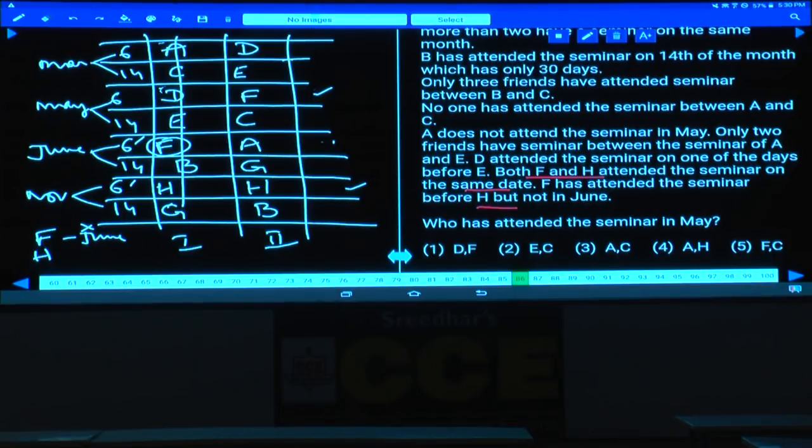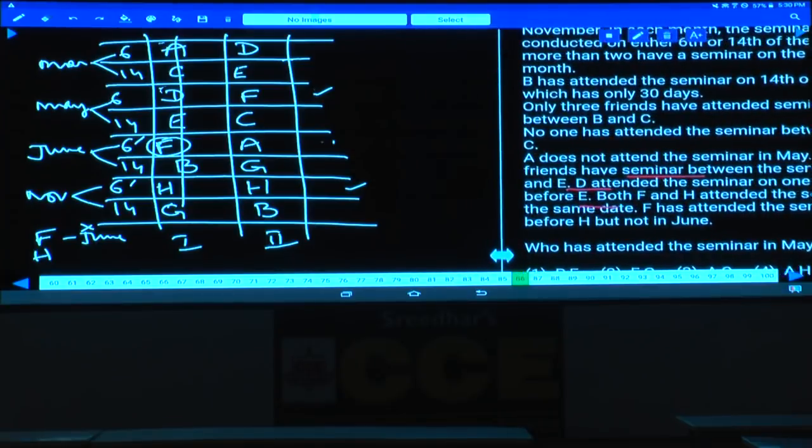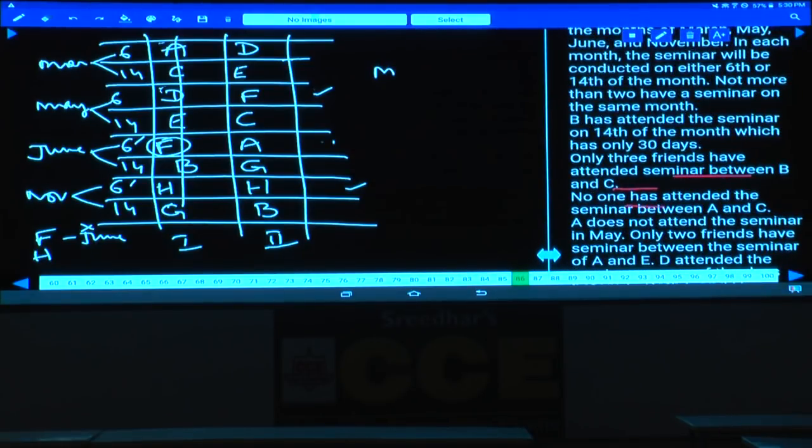Clear now? And this is the order in which these persons are arranged. Now, sir, rather than working out like this, if you try to represent the information like this, March, May, and 6th and 14th, then there is a chance for getting confused in this.